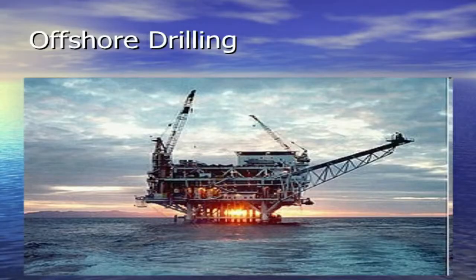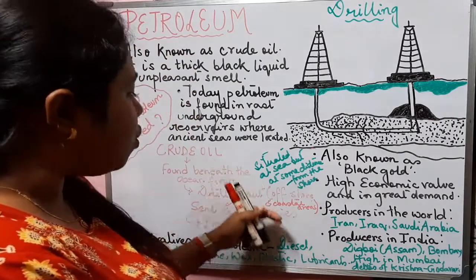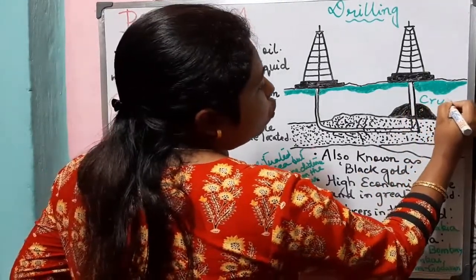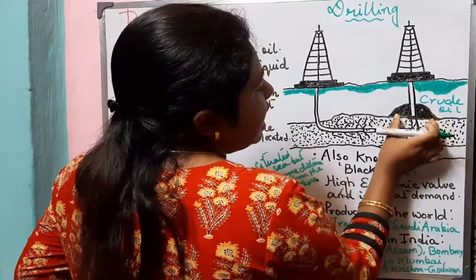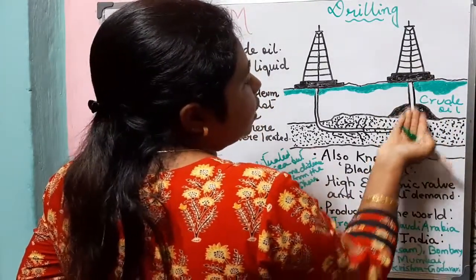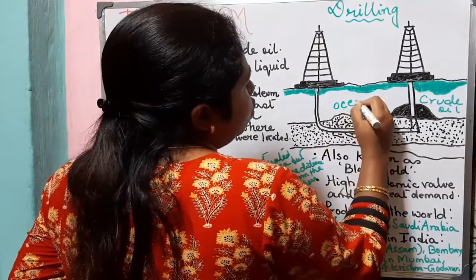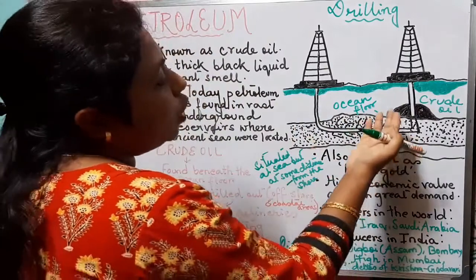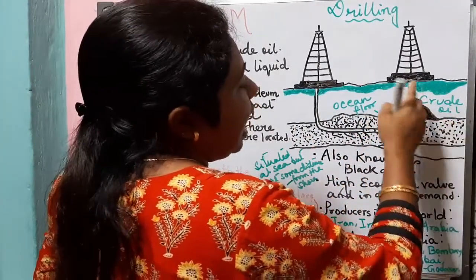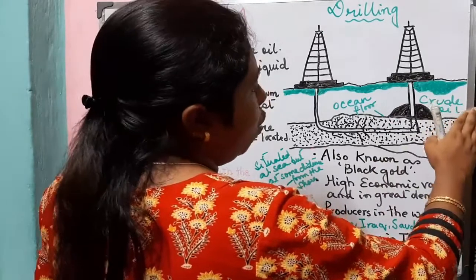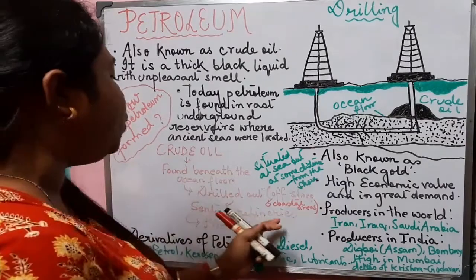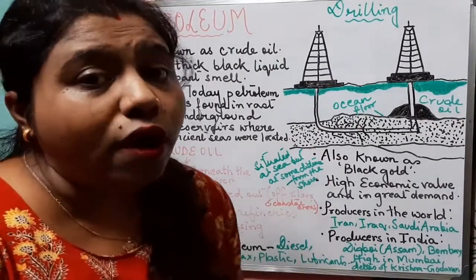So the drilling process is carried out in the offshore and in the coastal areas. From the bed of the ocean, we obtain the crude oil with the process of drilling, and then we send the crude oil to refineries where it gets refined.